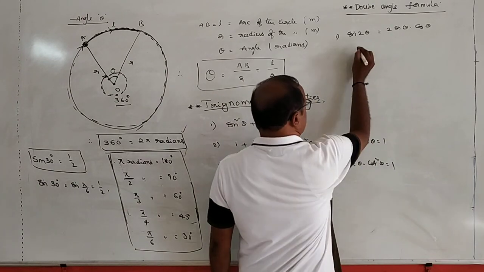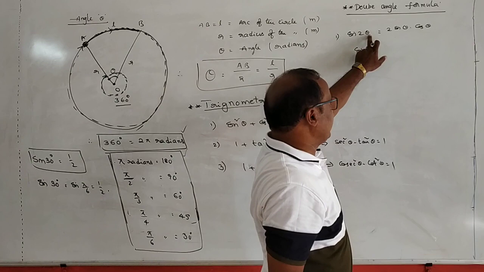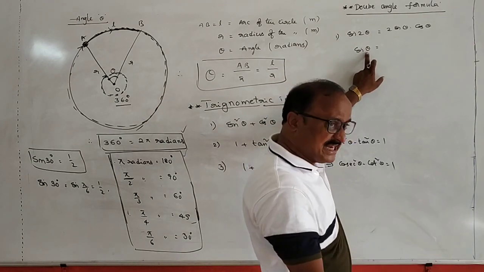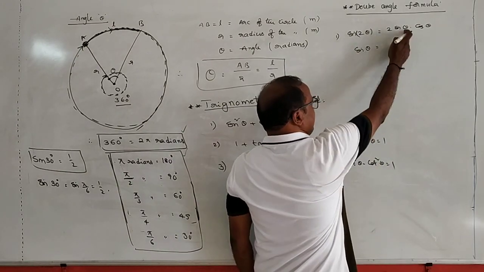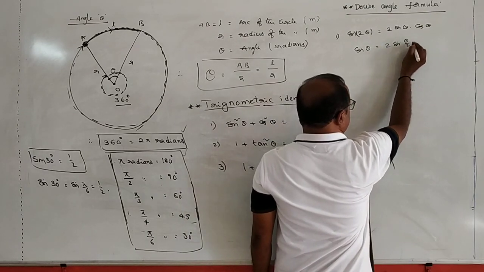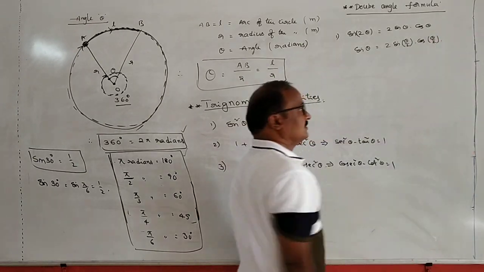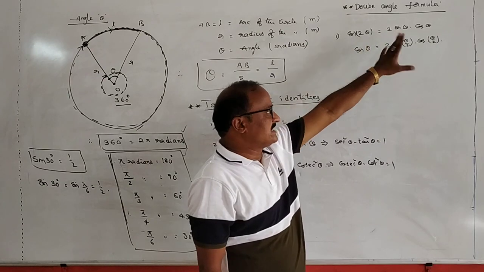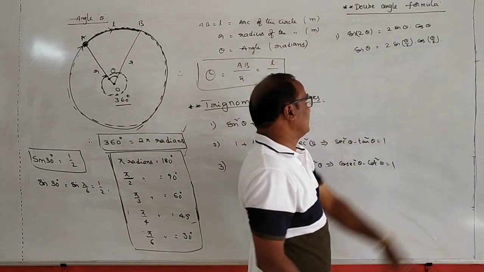Sometimes, what is the value of sin theta? Here there is 2 theta, but if there are only sin theta and theta, the angle must be halved. So sin theta is equal to 2 sin theta by 2 cos theta by 2. Right? This is the first double angle formula. Sin 2 theta is equal to 2 sin theta cos theta. Remember that. Or sin theta is equal to 2 sin theta by 2 cos theta by 2.